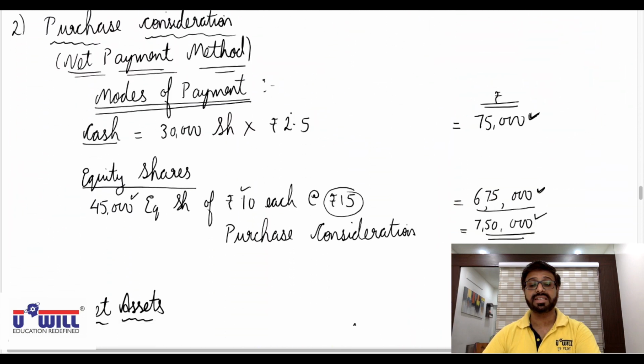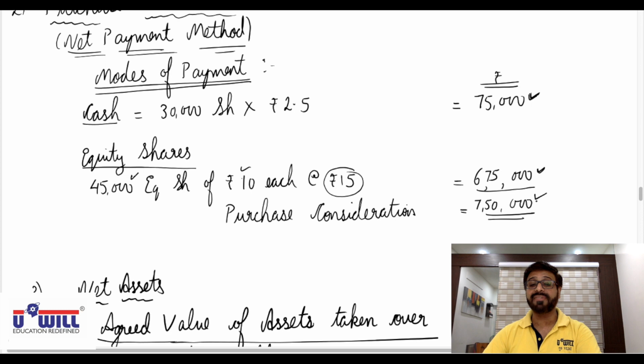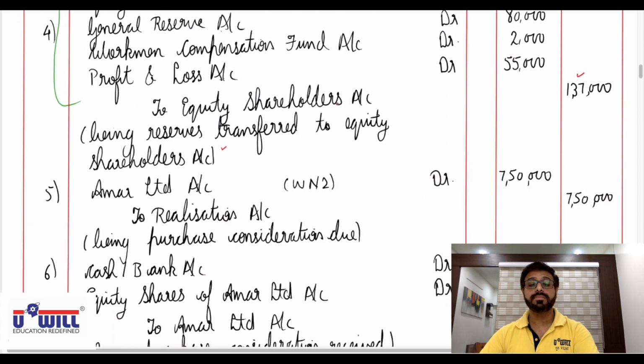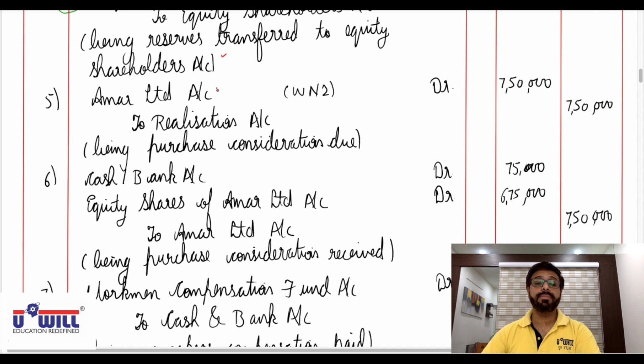All of you can see that it's in working note too. 7,50,000 we have calculated as purchase consideration. So the entry for purchase consideration will be transferee company, that is Amar Limited account debit 7,50,000 to realization account 7,50,000, being purchase consideration due.